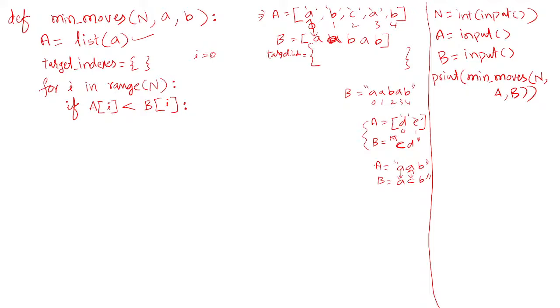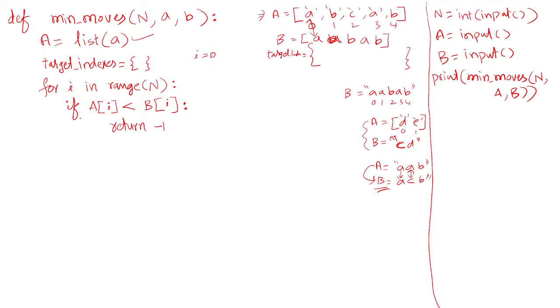That means you can never convert A into B, because A cannot be replaced with the smaller element C. C is not smaller than A, so you never reach the string B here. In this case, you should directly return -1.